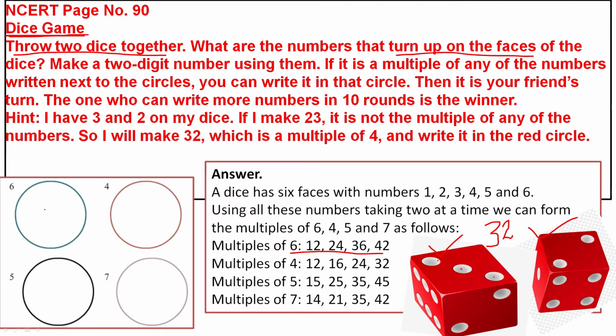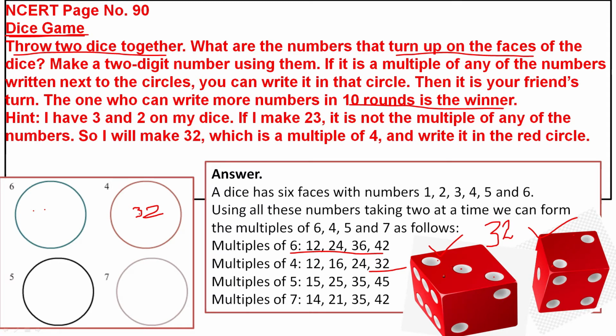You can write it in the circle only if it is a multiple of the given number 6. Is it a multiple of 4? Yes, 32 is a multiple of 4. So the 32 you can write in this box. Like that you can complete the game. The one who can write more numbers in 10 rounds is the winner. So again you have to play. He has to throw the dice.